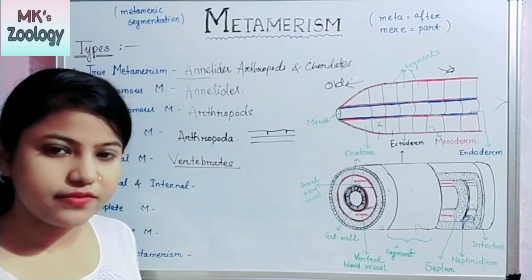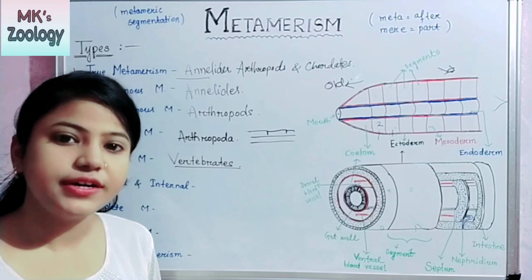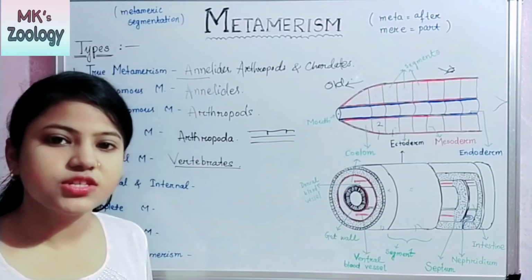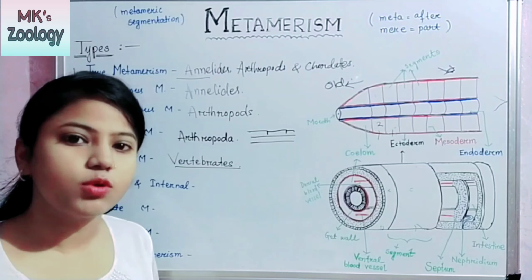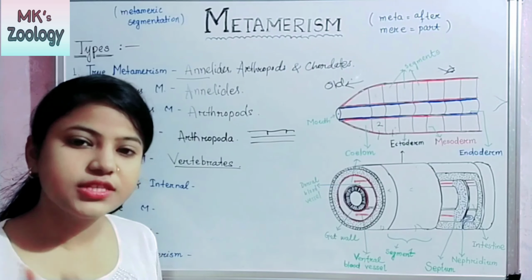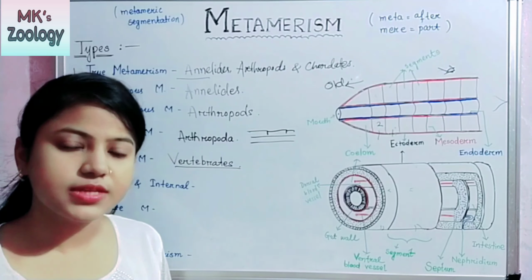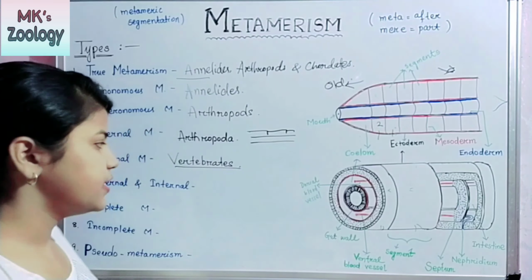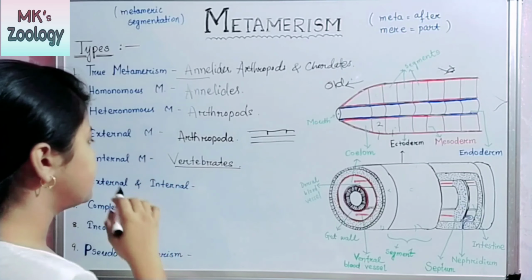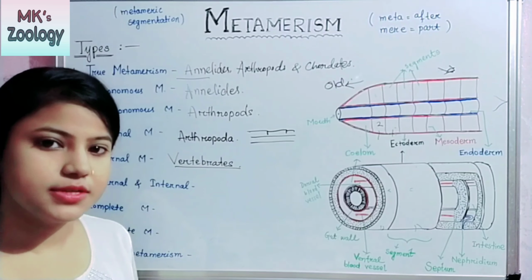But why vertebrates? Because in vertebrates, the nervous system is present throughout the body. The vertebrae and ribs are also present. So that is why vertebrates are the examples of internal metamerism.